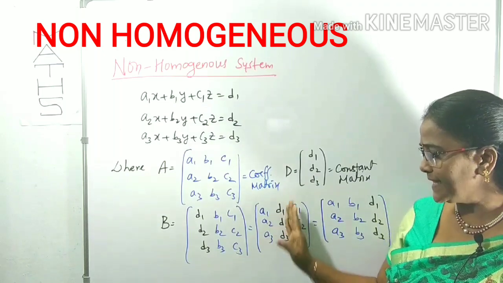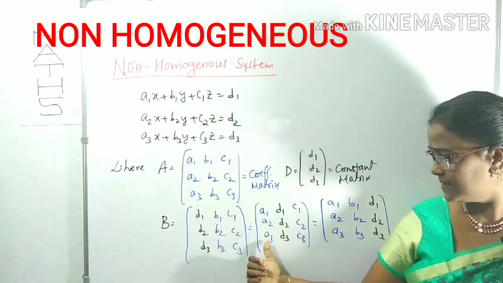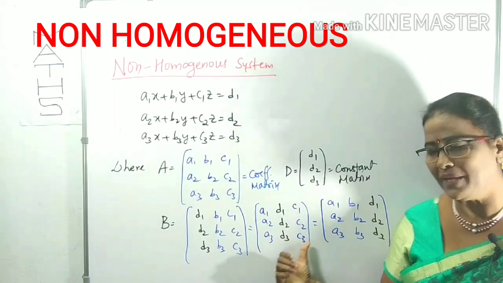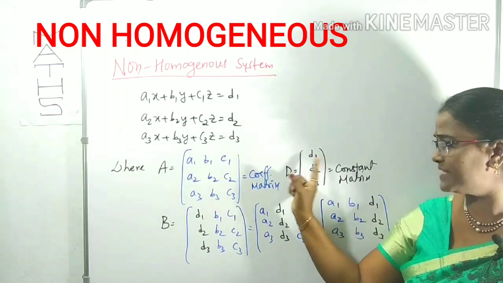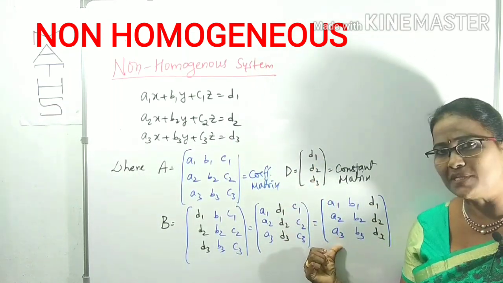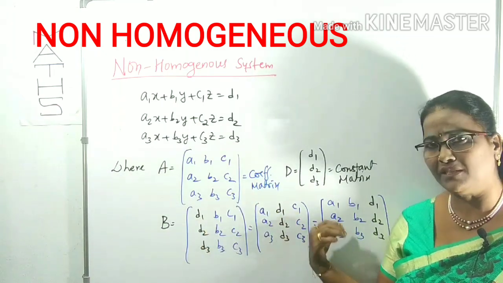In the same way, the second column is replaced by the D's, and the first and third are as they are. This is the second type of B. Can you guess what the third is? Yes, clearly the last column is replaced by the D's, and the first two columns are as they are. This is matrix B, either this form or this form or this form.